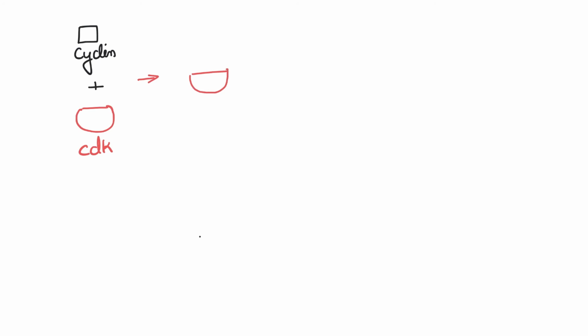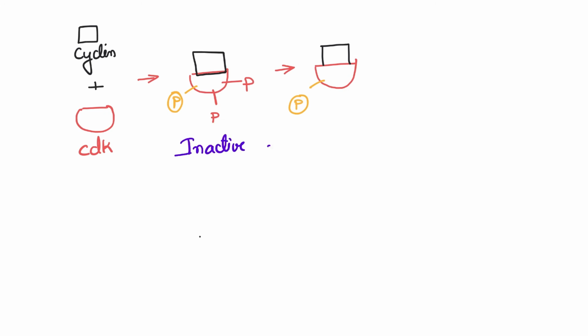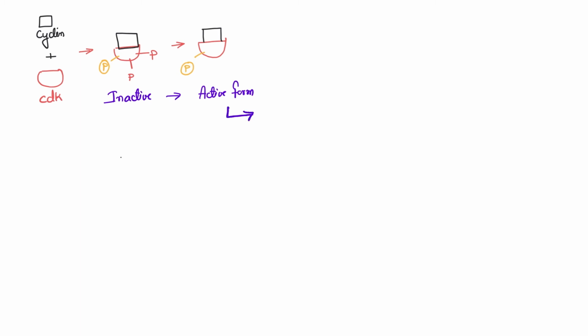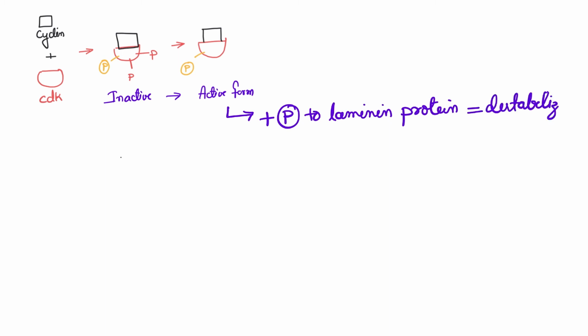So let's take a detailed case study of one of them. This cyclin CDK can be phosphorylated at three places actually. The first phosphate is the one which activates it, and the two other places are where it's deactivated. So those two places, the phosphates need to be removed. So phosphatases remove them, and then it's the active form. And now this will phosphorylate some other proteins.